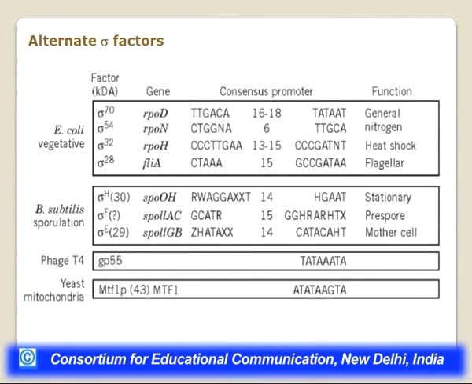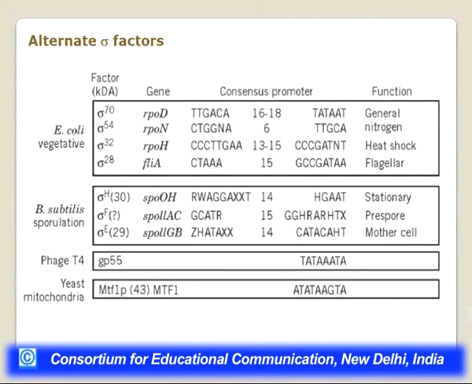There are, as I said, other alternate sigma factors which are present in the cells. Certain sigma factors for E. coli are given. These sigma factors associate with the RNA polymerase core enzyme and then transcribe certain specific genes only. Most of the genes present in the DNA are transcribed by sigma 70 based promoters.